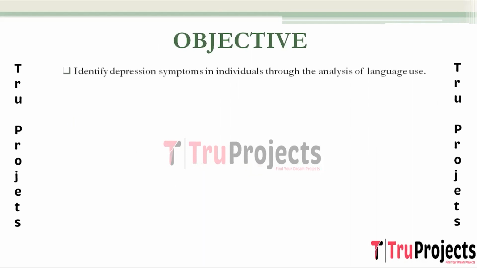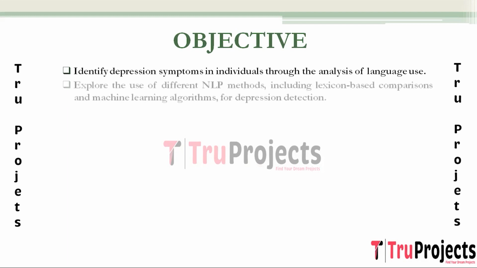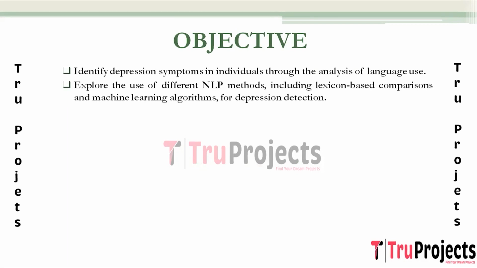Objective of the project. The objective is to detect potential indicators of depression by examining language patterns, emphasizing the analysis of first-person pronouns and negatively valenced words to identify and understand symptoms in individuals. The aim is to investigate a range of natural language processing methods, including lexicon-based comparisons and machine learning algorithms, to comprehensively explore the effectiveness of diverse techniques in identifying language markers associated with depression.